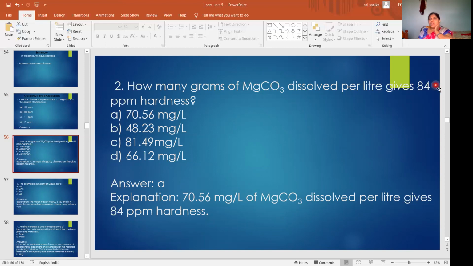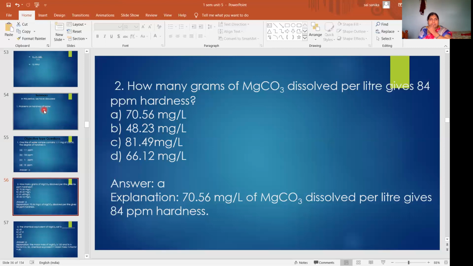So here we are given the hardness, 84, and he asked to calculate W. So bringing W outside, W is equal to 84 into 84 by 100. So how much do you get? This is the answer, and the explanation is also given: 70.56 mg per liter of MgCO3 dissolved per liter gives 84 ppm hardness. Okay, so here we calculated this formula weight, no?